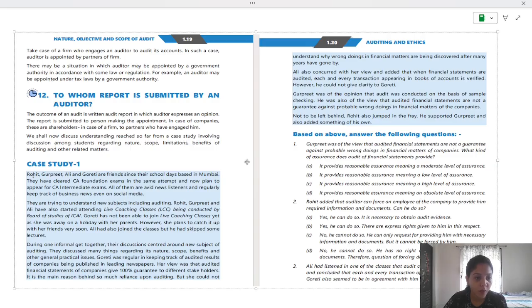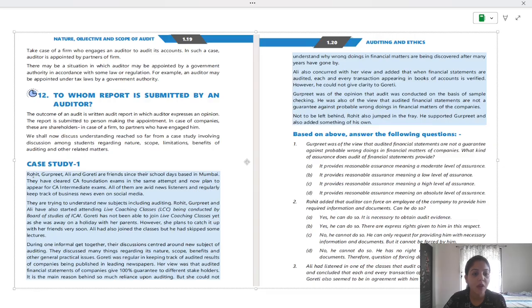Now, during one informal get-together, the discussion centered around the new subject of auditing. They discussed many things regarding its nature, scope, benefits, and other general practical issues. Gorati was regular in keeping track of audited results of companies being published in leading newspapers.